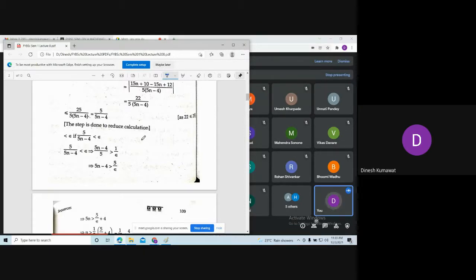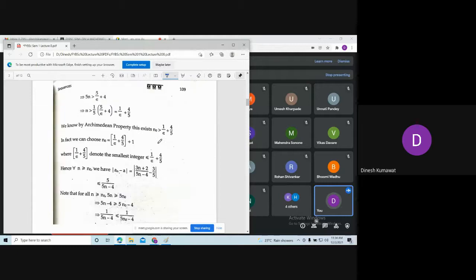For that we use the notation |a_n minus a| is less than epsilon, where epsilon is any small positive number, for all n bigger than or equal to n naught. Means after this point n naught, we are coming closer and closer towards this number a. Hence, we call this sequence a_n converging to this point a.